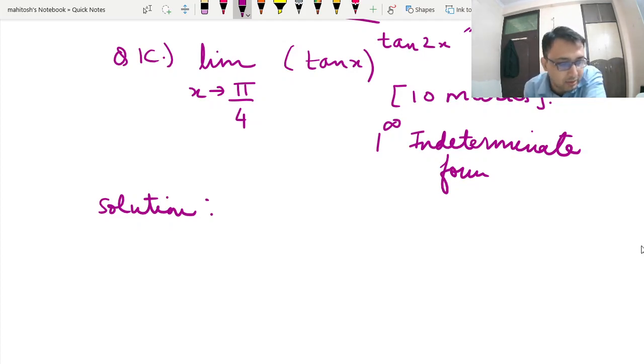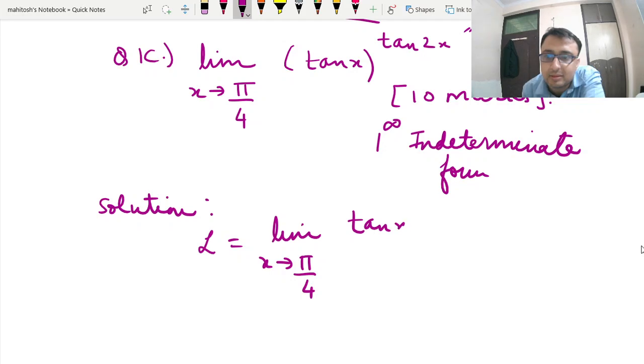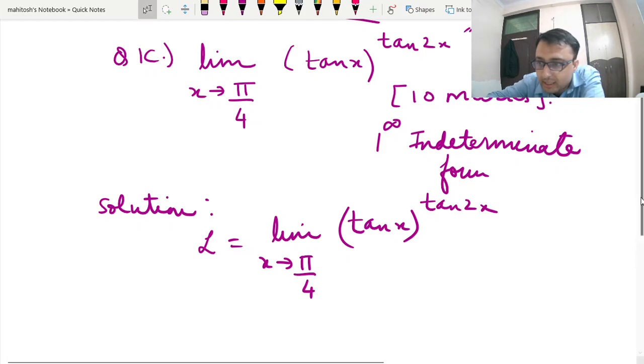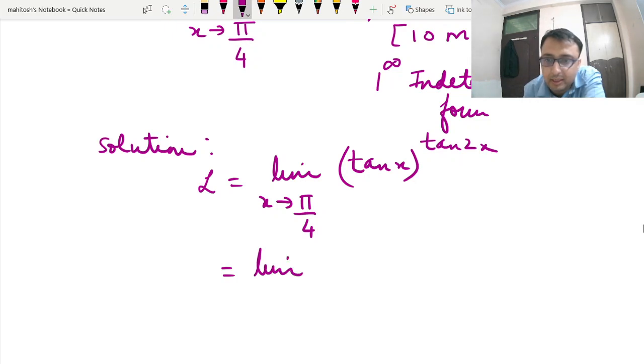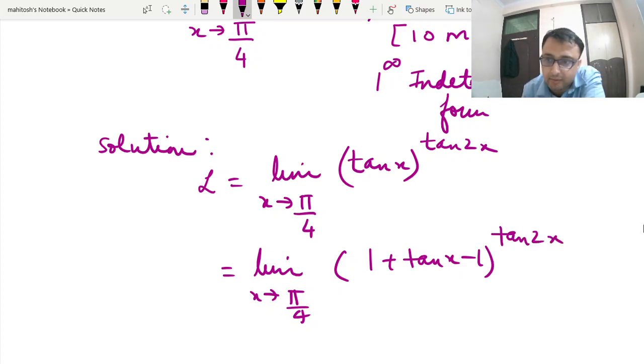That will reduce your final score. Now, I can write this as L equals limit x tends to pi by 4 of tan x to the power tan 2x. This is of the form 1 to the power infinity, which is what you study at your class 12 level. I will solve this by two methods. So I can write this as 1 plus (tan x minus 1) to the power tan 2x. This is the form 1 plus f to the power g.